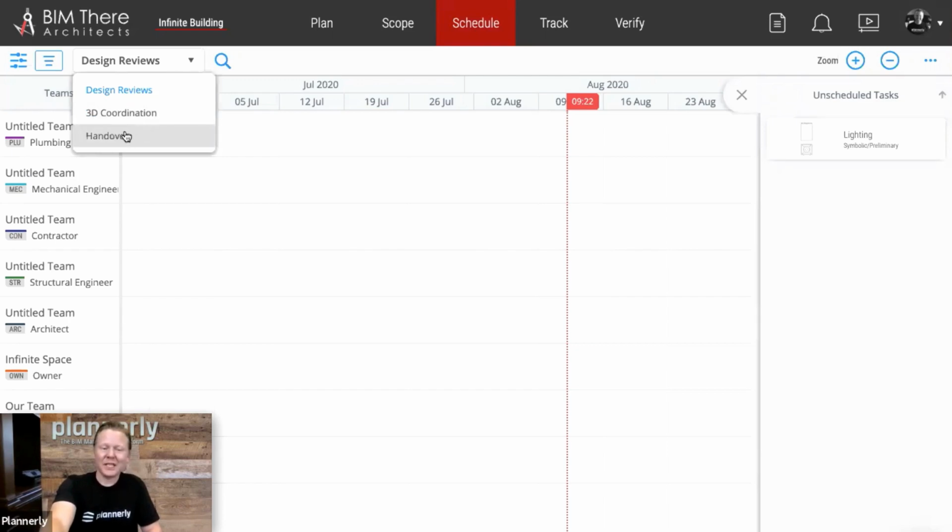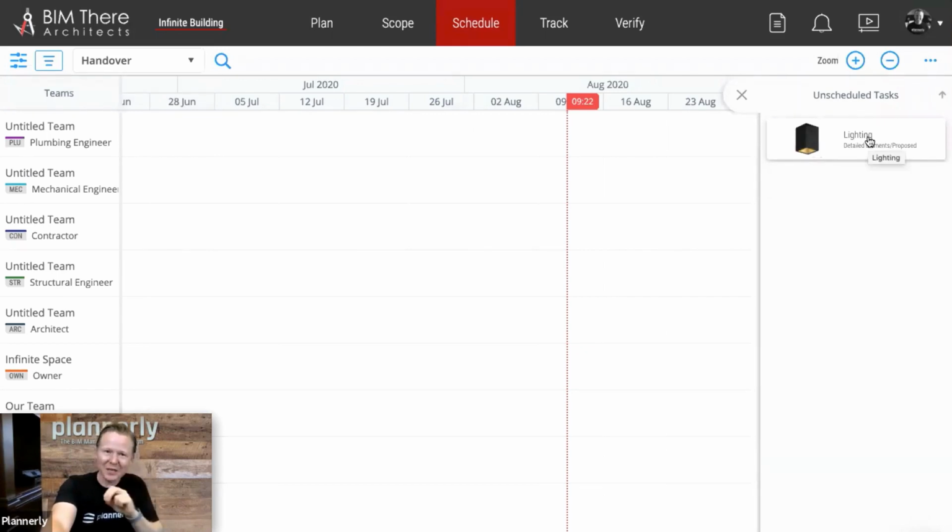So for this example, for handover, if there's a handover model, this was the requirement for the lighting. We're going to say specifically that this lighting task is required at that point in time by whom? We should have an electrical engineer or a contractor. Let's say it's the contractor's responsibility.